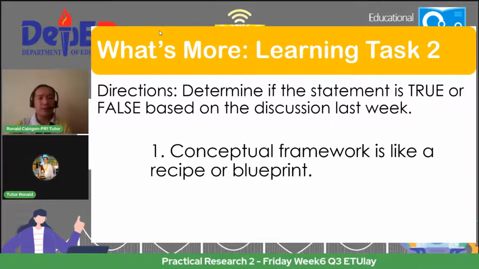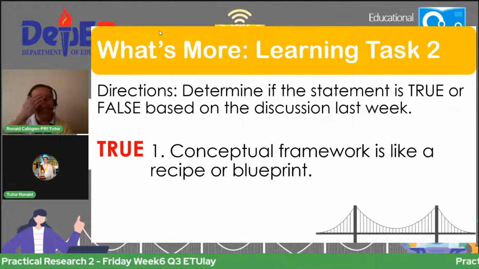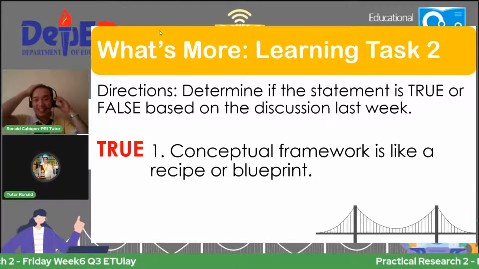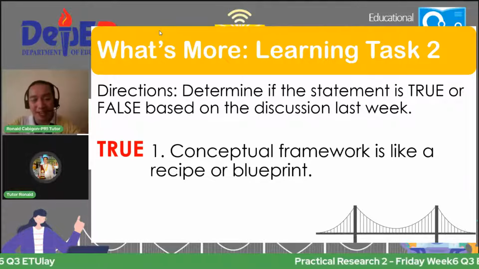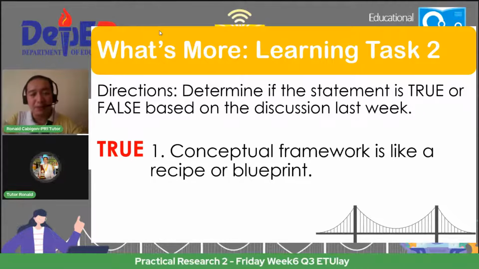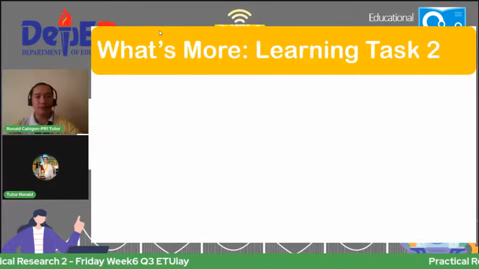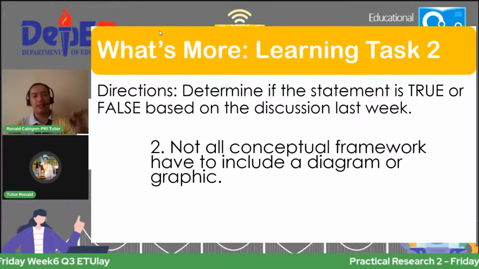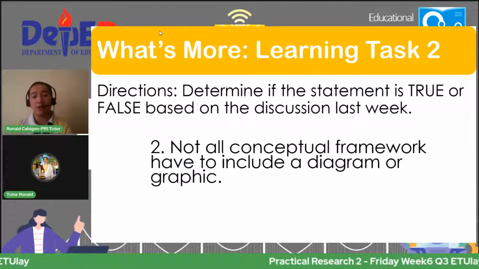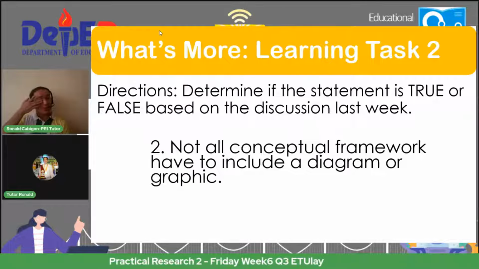True or false lang? Ayan, number one is true, sorry. Nag-excited. Conceptual framework is like a recipe or blueprint. Ayan, example, no? So, the answer is true. Sige, number two. Not all conceptual framework have to include a diagram or graphic. Is it true or false?